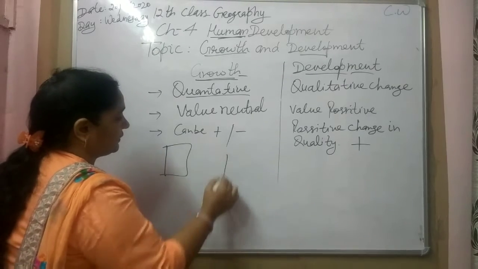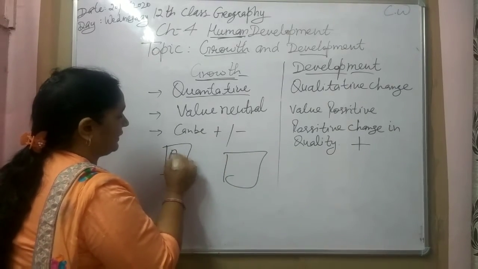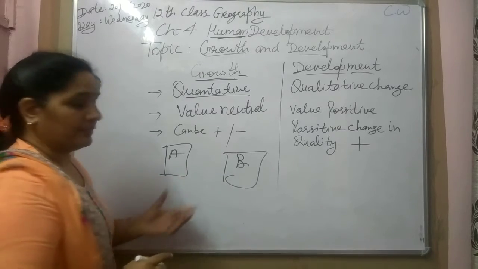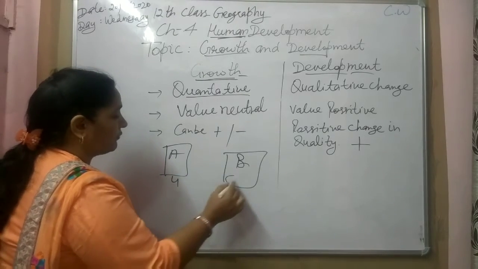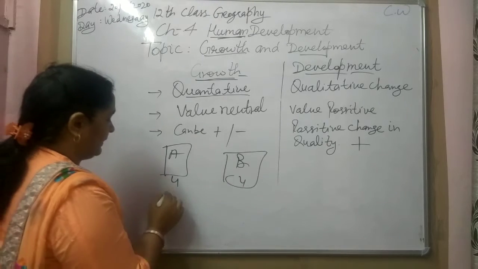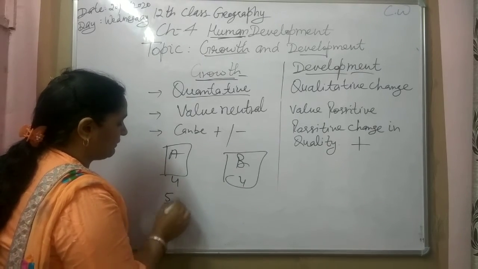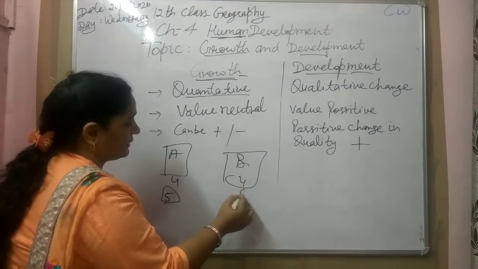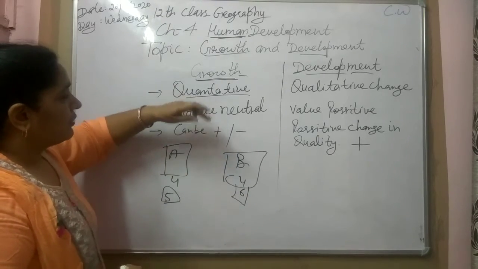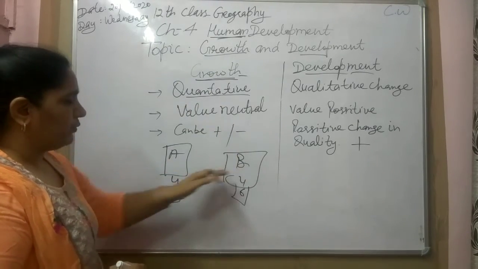Suppose two families, A and B. In both the families, there are four members. After 1-2 years, there are 5 members in this family and 6 members in that family. So quantitative growth is there in both the families.